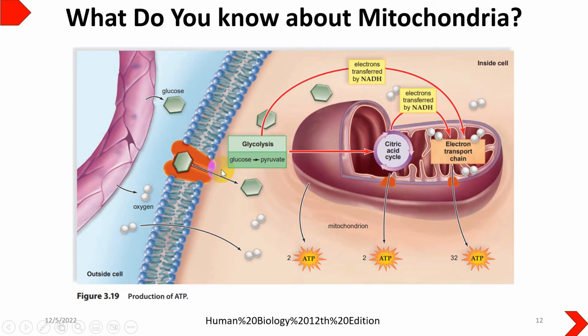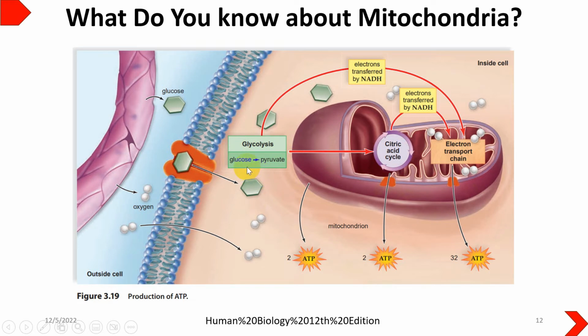If you look into the overall process, we know that the citric acid cycle requires oxygen, and that oxygen comes into the cell through the cell membrane, and similarly glucose comes into the cell through glucose transporters. Once it is inside the cell, certain processes take place in the cytoplasm in the form of glycolysis. We know that glycolysis could be aerobic or anaerobic, so it is not strictly dependent on oxygen.